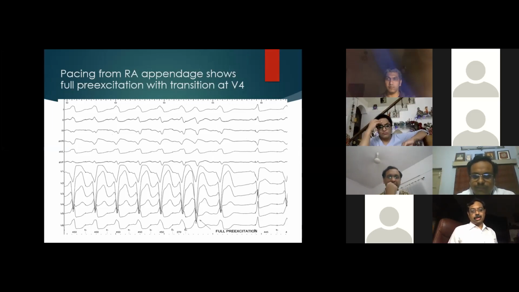This is exactly what is clinically done. This happens even during intermittent pre-excitation: you pace in the lab, take it as a site of pre-excitation, and map in this manner.